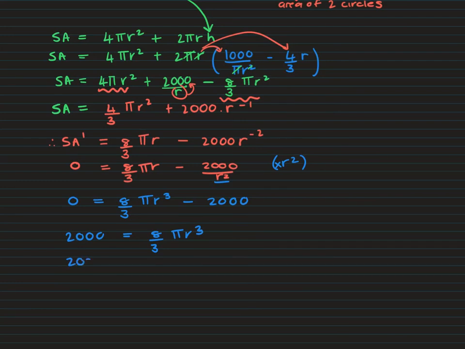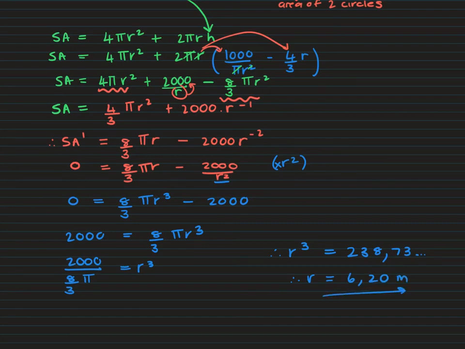I'm going to divide 2,000 by 8 over 3 pi, and that will equal r cubed. All right, so 2,000 divided by 8 over 3 pi. So I get that r cubed is equal to 238,73. All right, now we're just going to cube root both sides. So we get that r will be equal to 6,20 meters.